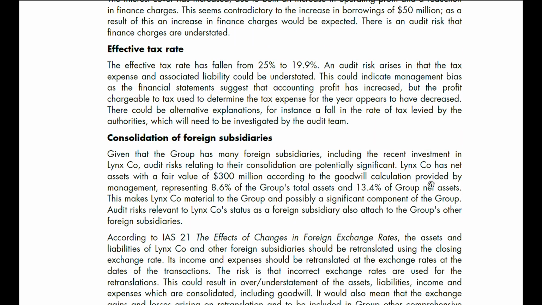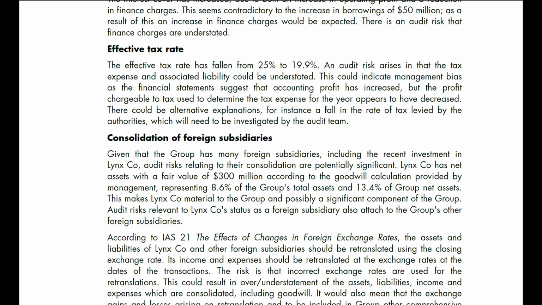Effective tax rate. The effective tax rate has fallen from 25% to 19.9%. An audit risk arises in that the tax expense and associated liability could be understated.